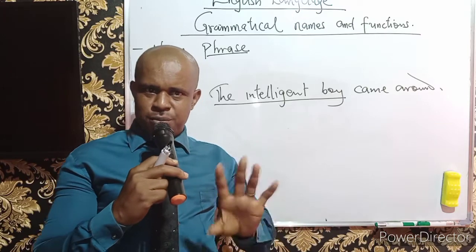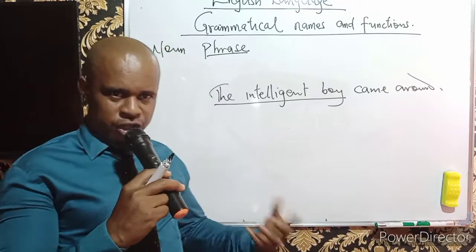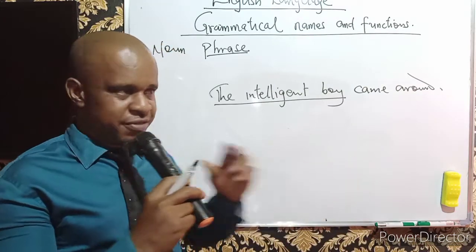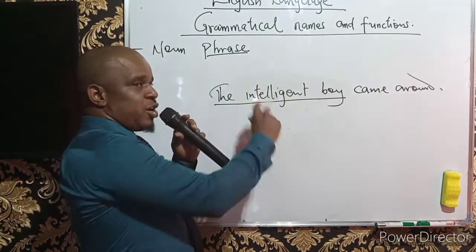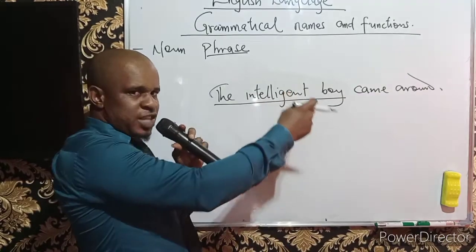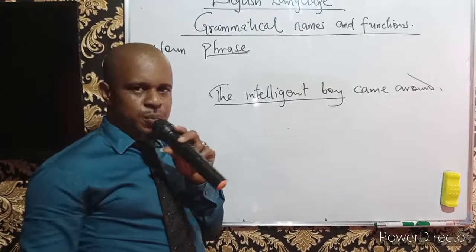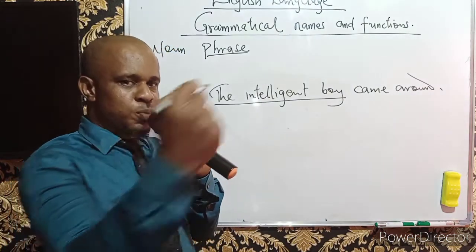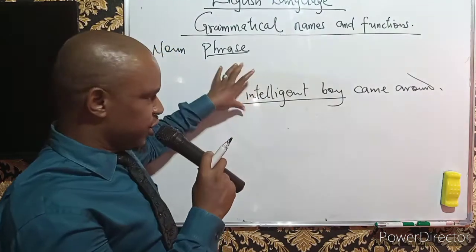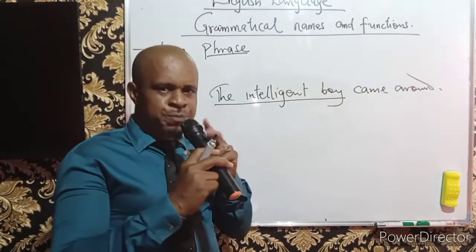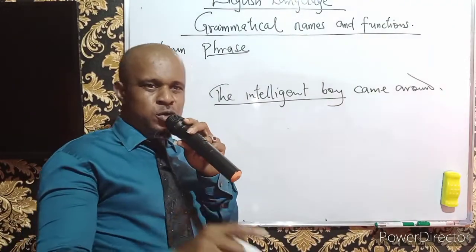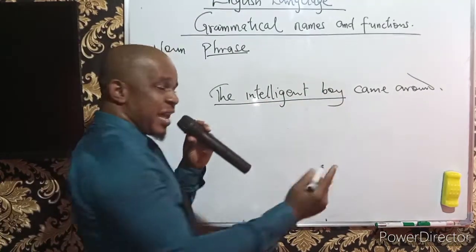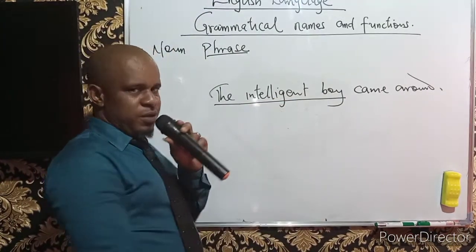But probably, for some reasons, I may not know his name, his original name given to him by his parents or whatever, and I will choose to address him with the name or the expression, the intelligent boy. When I do that, I've used that to address him to be his name. So that's what we are talking about. The intelligent boy is serving a purpose of name to the boy that came around, and we've underlined it. Like I said, they don't admit verb.